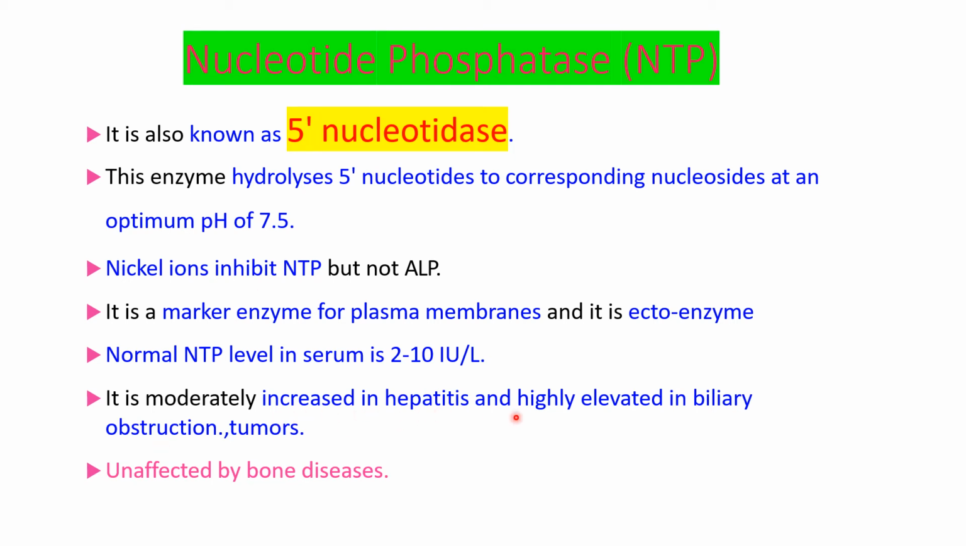So 5' nucleotidase is a specific marker for the liver. It is increased in hepatitis and also in biliary obstruction and tumors of the liver. But alkaline phosphatase is increased in bone conditions, whereas this 5' nucleotidase is not increased in bone diseases. Therefore, it is specific for liver. 5' nucleotidase is a specific liver marker. It is increased in hepatitis and also in biliary obstruction and tumors of the liver.